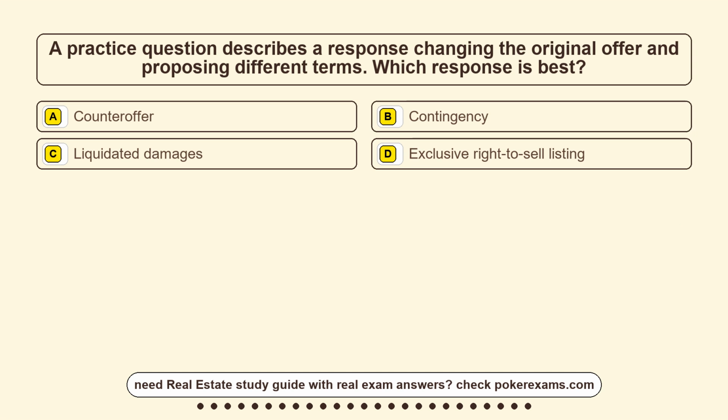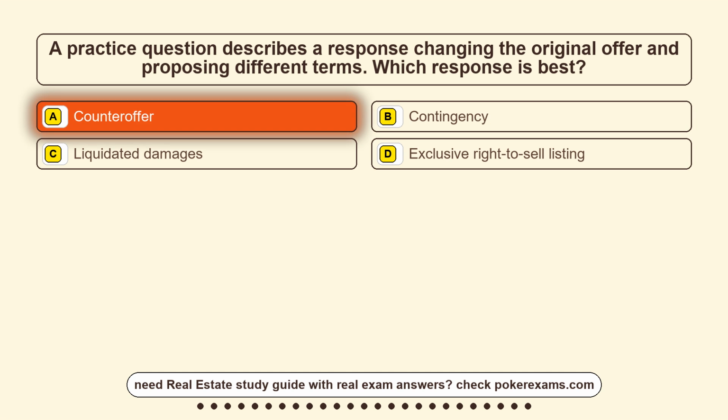Question 3. A practice question describes a response changing the original offer and proposing different terms. Which response is best? Option A, counteroffer. Option B, contingency. Option C, liquidated damages. Option D, exclusive right to sell listing. The correct answer is option A, counteroffer.